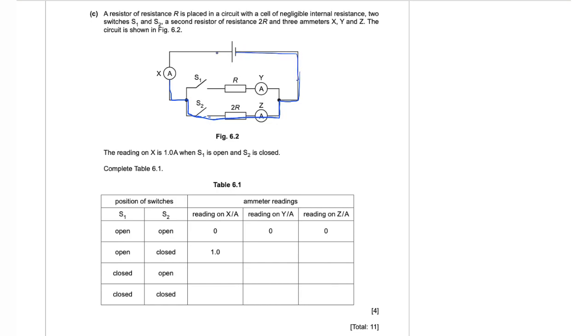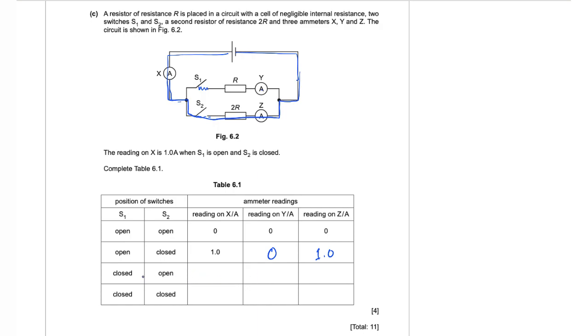Alright, till here it is complete. This is the path. This is the complete path. And the ammeters X and Z are connected in series, so they are going to share the same current. When 1 ampere of current runs across X, this means that 1 ampere of current will run across Z as well. So I'm going to write 1.0 here, and that across Y is going to be 0 because this connection is incomplete, so there's going to be no current that flows across this path, so 0 amperes.